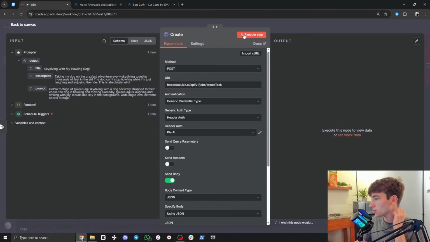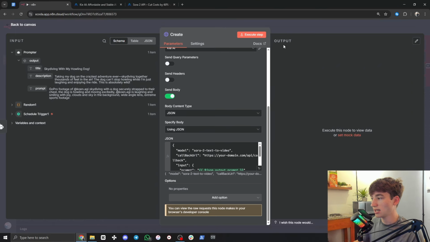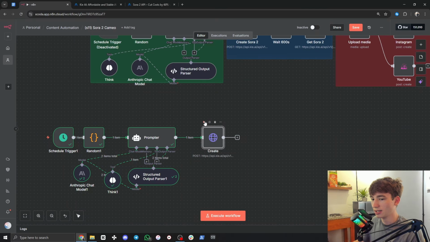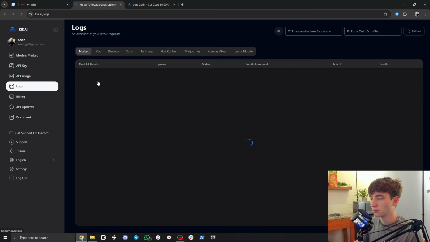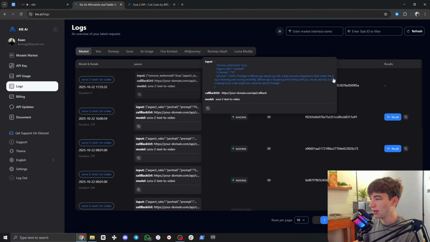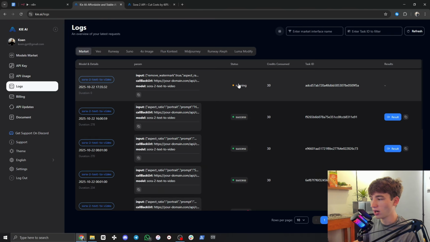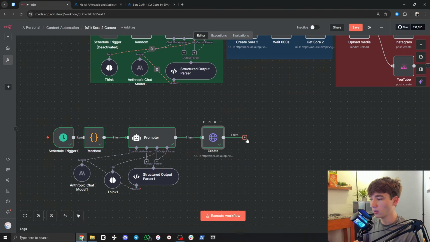So now when this is executed, it's going to send a message to their server to create the video. So we can actually click play up here. We click that. It's going to send that message to their server. And if we go to Key AI and click on logs on the left, make sure you're on market at the top. Here you can see the video is running. So while that's running, we're going to add a wait node.